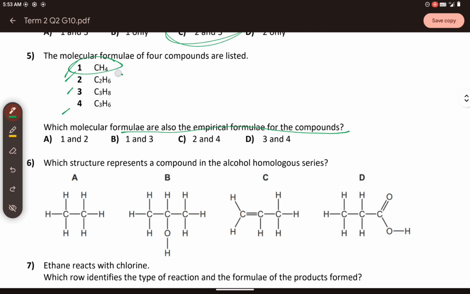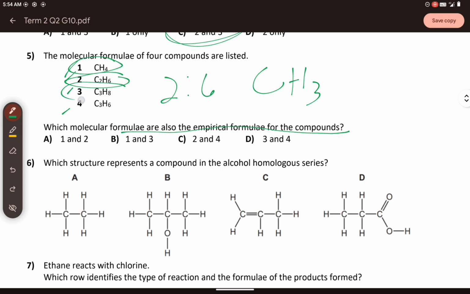How about number 2? C2H6, ethane. Does it have a different empirical formula? Can you simplify the ratio of carbon to hydrogen? The ratio is 2 to 6. Can you simplify that? Yes, they are both divisible by 2. So 2 divided by 2 gives you 1 carbon, and 6 divided by 2 gives you 3 hydrogen.